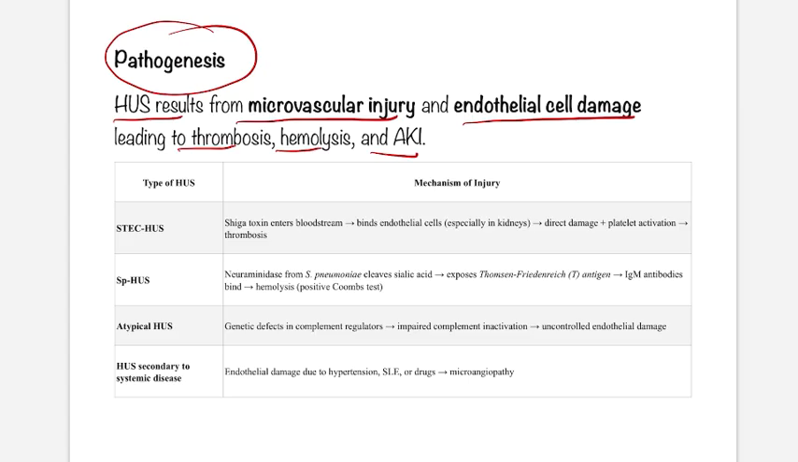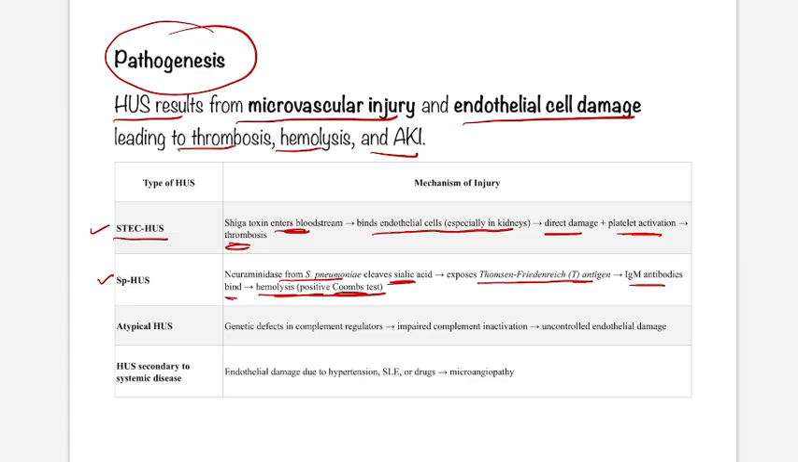Okay, first we will see the common variant, STEC-HUS. Shiga toxin enters the bloodstream. It binds to endothelial cells, especially in the kidneys. It produces direct damage plus platelet activation and thrombosis. So this is basically direct damage to kidney endothelial cells. Streptococcus associated HUS: neuraminidase from Streptococcus pneumoniae cleaves sialic acid and exposes the Thomsen-Friedenreich T antigen. IgM antibody binds to it and it produces hemolysis with a positive Coombs test.